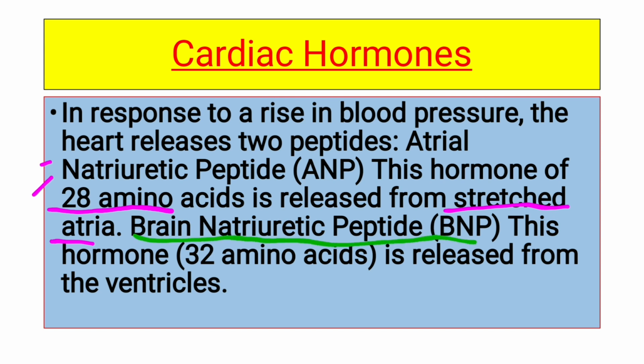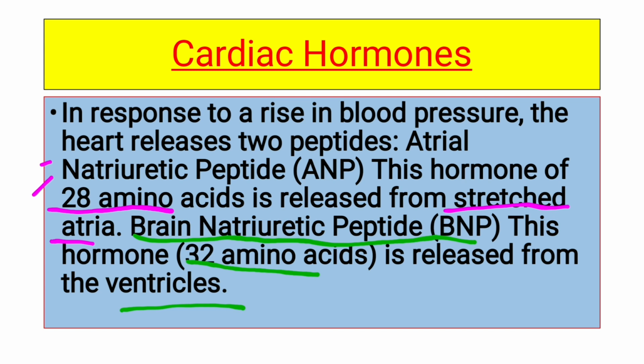So do not misunderstand this: from the name brain natriuretic peptide, it does not mean that the hormone is produced from the brain. It is produced only from the ventricle. So keep in mind that brain natriuretic peptide hormone is released from the ventricles of the heart and is made up of 32 amino acids.